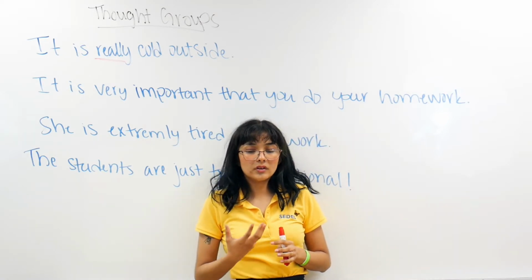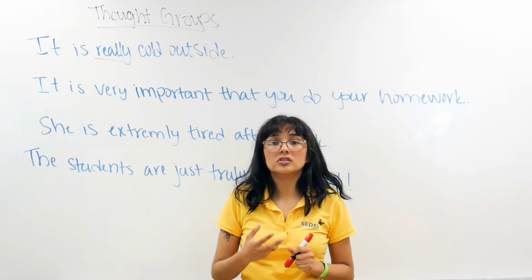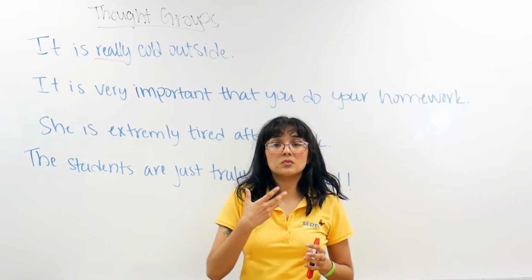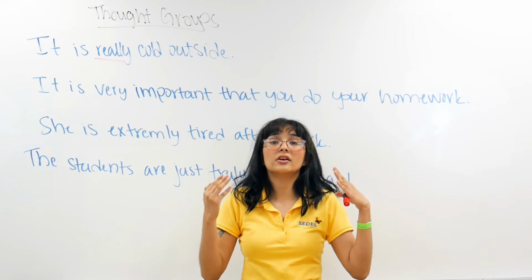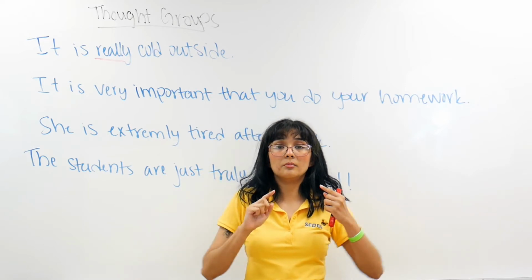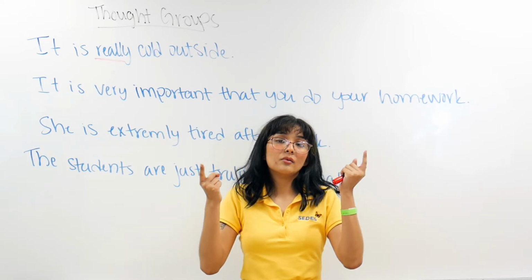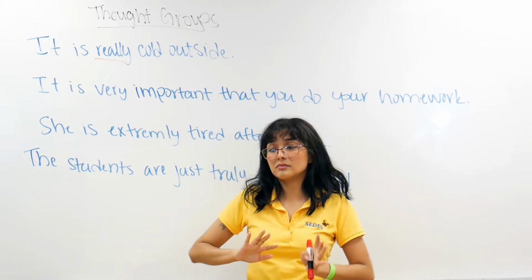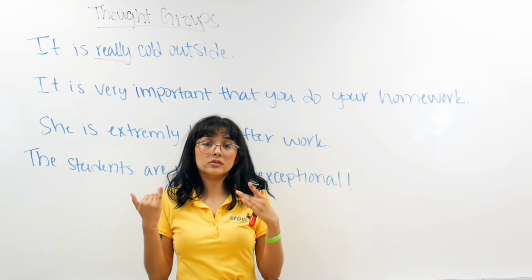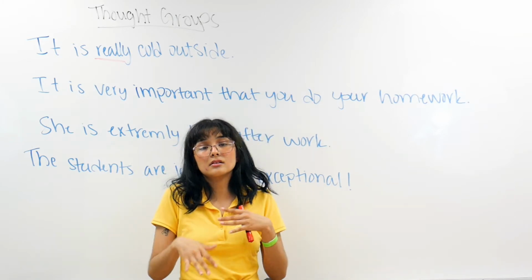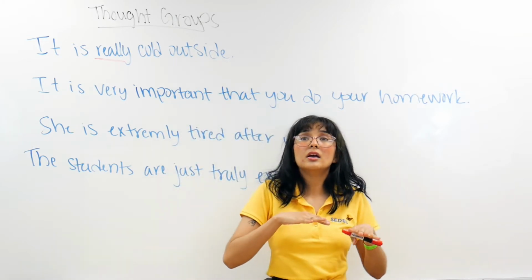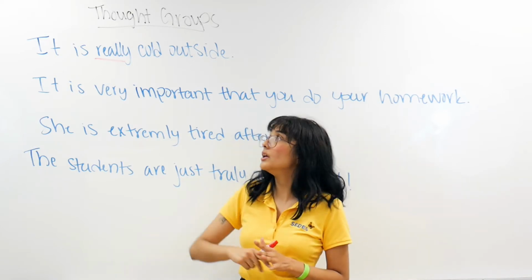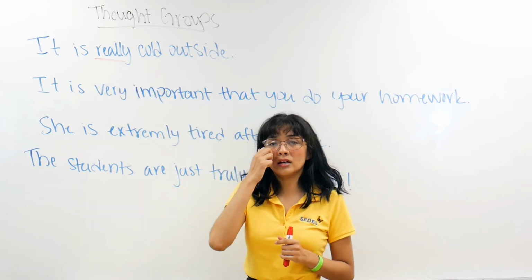When we use different types of exaggerations, or when we emphasize something more important, our voices are going to get higher. Sometimes our pitch gets a little bit higher. When something is more serious, or you don't want to put as much emphasis on it, our voice is just going to get lower, because it's not something that we really care about, or not the main topic right now. The main topic is really cold outside.